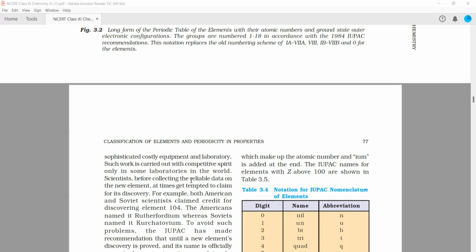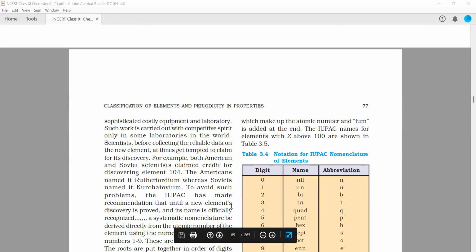Scientists, before collecting the reliable data on the new elements, at times get tempted to claim its discovery. For example, both American and Soviet scientists claimed credit for discovering element 104. The Americans named it Rutherfordium, whereas the Soviets named it Kurchatovium. To avoid such controversies,